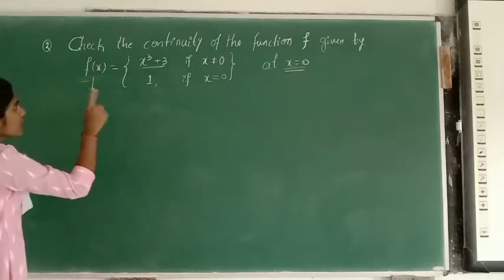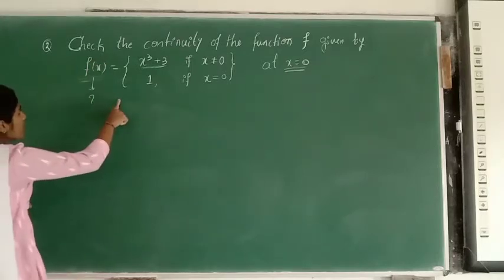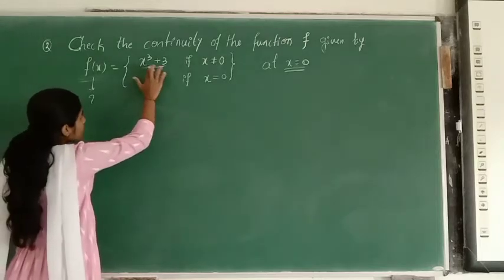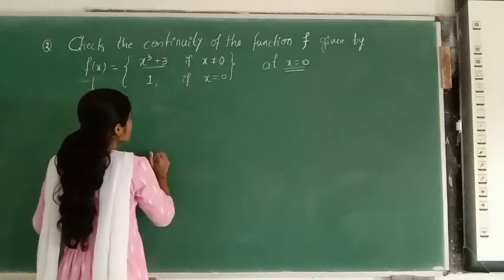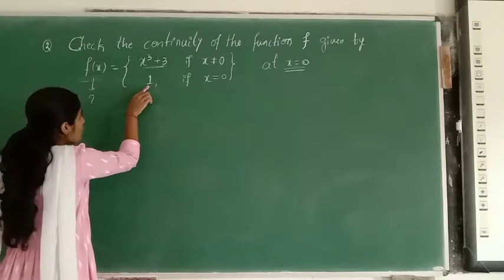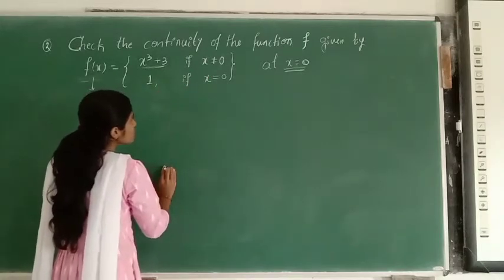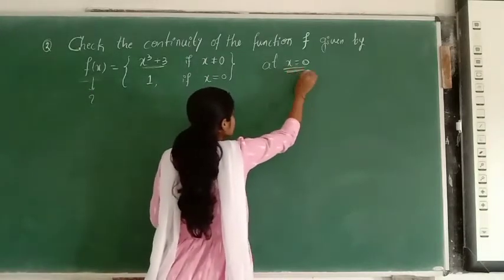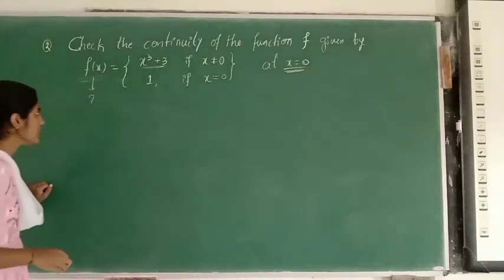Okay, check the continuity of the function given by f of x is equal to x cube plus 3 if x is not equal to 0 and it takes the value 1 if x is equal to 0. At x equal to 0, we have to check whether this function is continuous or not.